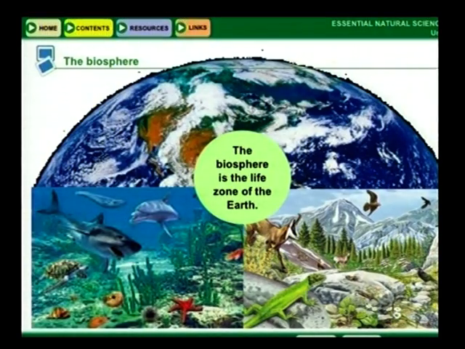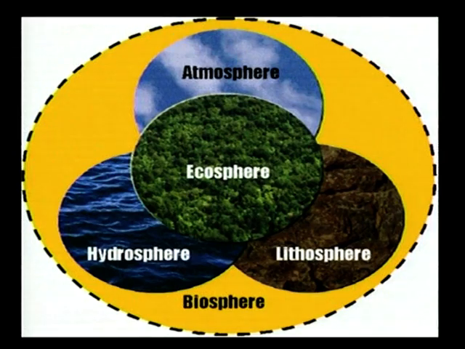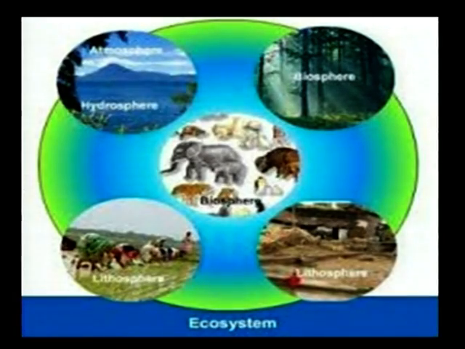And all the ecosystems form a biosphere. See this, this is a biosphere, and this is also an example for biosphere. Here there are three: hydrosphere, lithosphere and atmosphere. Hydrosphere means water, lithosphere means land, atmosphere means air. So, all these ecosystems combined form an ecosphere, meaning biosphere. This is an example for biosphere, hydrosphere, lithosphere, ecosphere, etc.